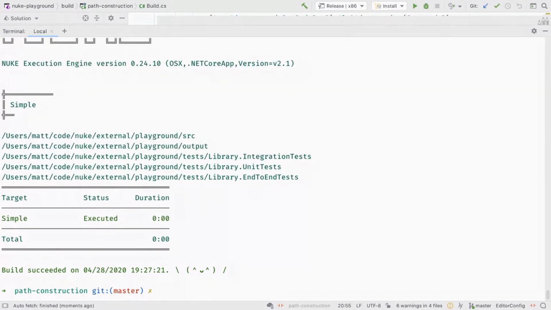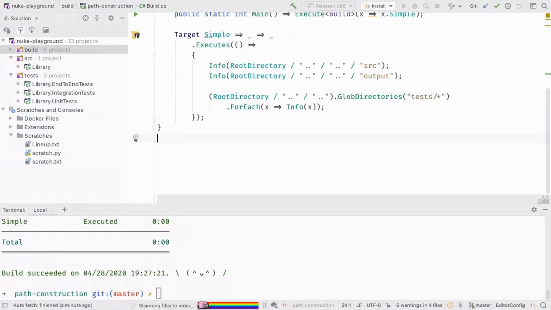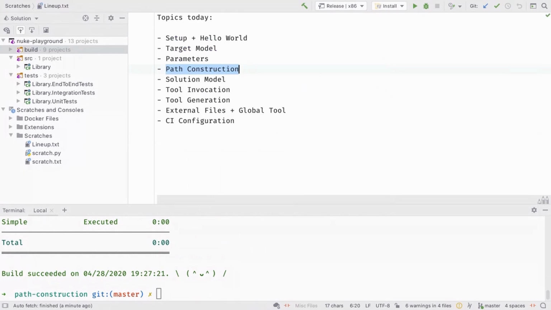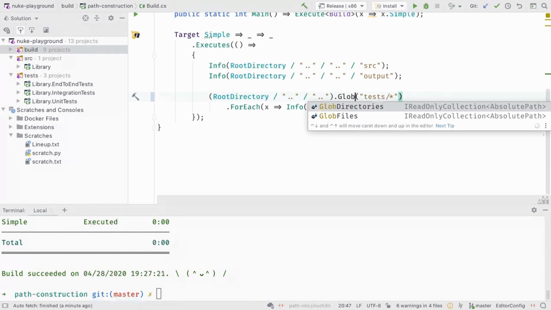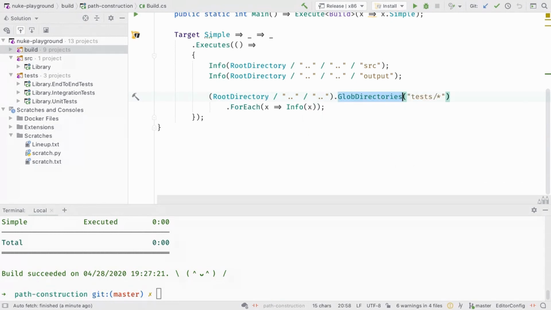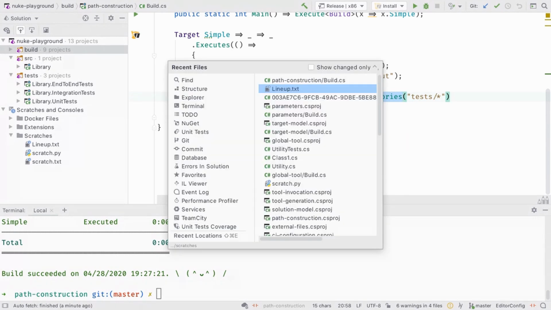And we can see we have this path outputted. So they will also be normalized. And we have this collection of test directories. Now we could, I'm not sure what's the next thing I'm going to show you. It's the right one. Yeah, solution model. So we could, for instance, also gather all the test projects, the CS project files, right? So that exists as well, of course. So use glob files. So you can do that as well. We could glob them. A better approach is the